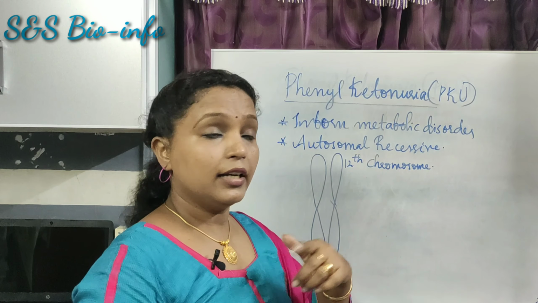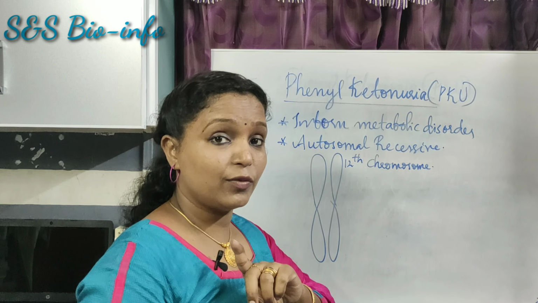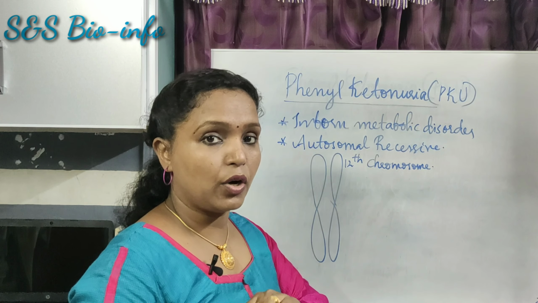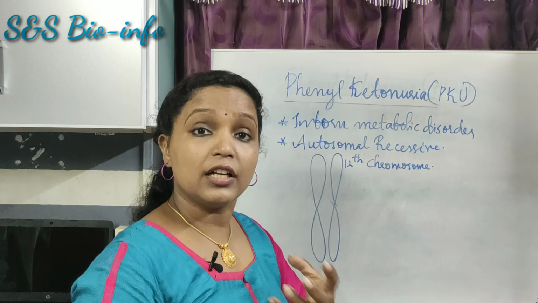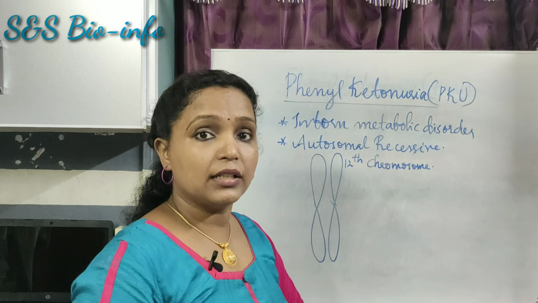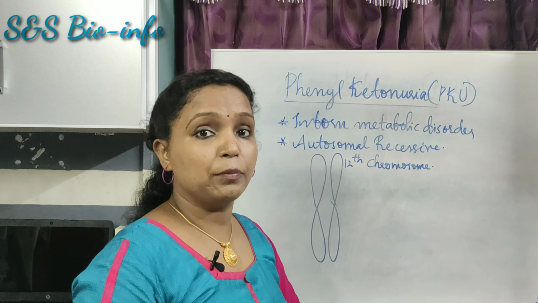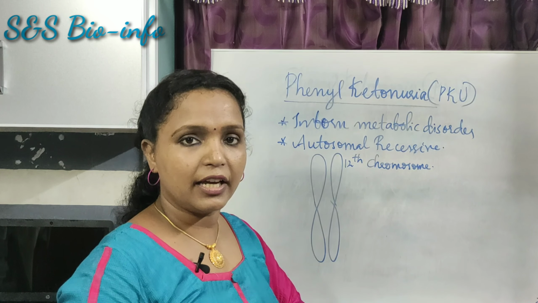I have told you that this disease is caused due to the absence of one particular enzyme, phenylalanine hydroxylase. This enzyme is synthesized in the human body with the help of a gene. The gene controls the production of this enzyme. If mutation happens in the gene, it leads to abnormal production or the absence or deficiency of this enzyme.